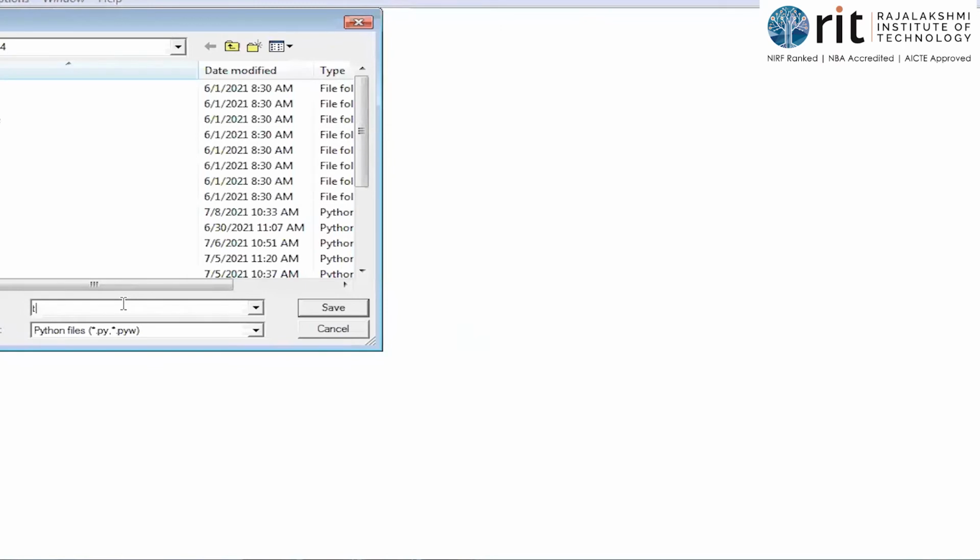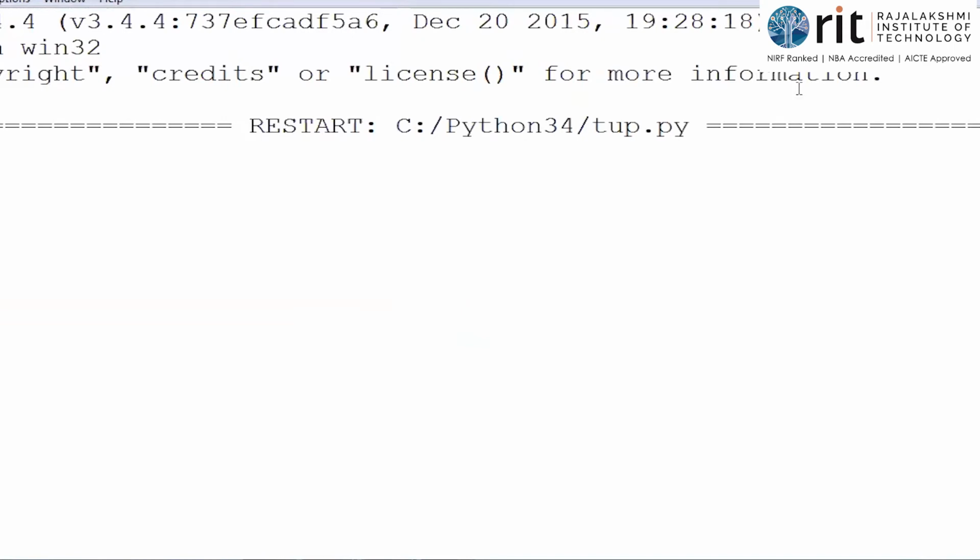See, A is equal to 10, okay? B is equal to 20. A comma B. I'm going to run this code. So I've got 20 and 10.